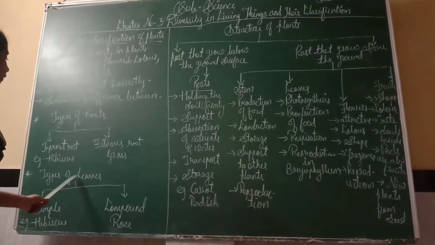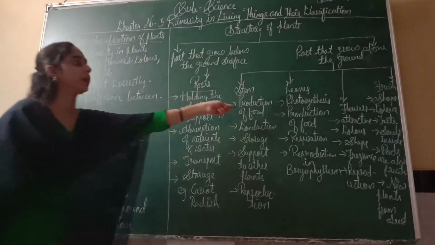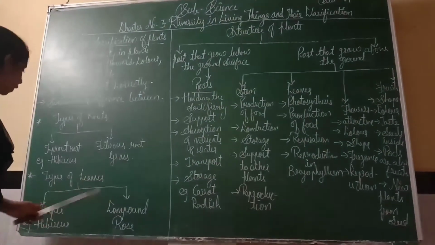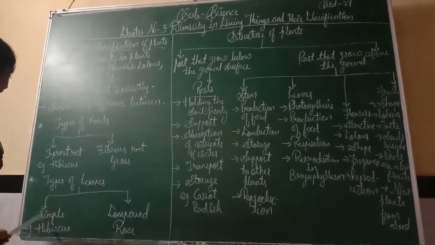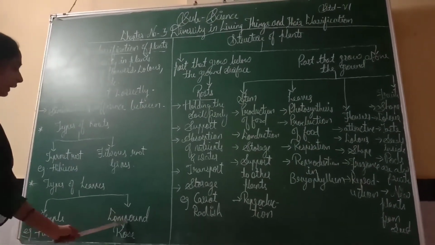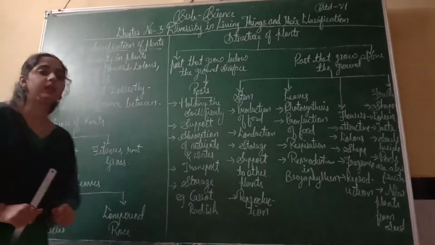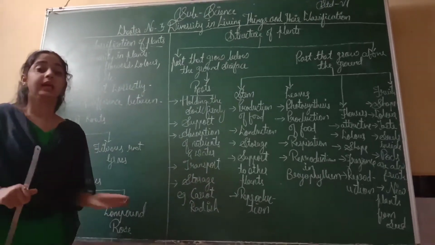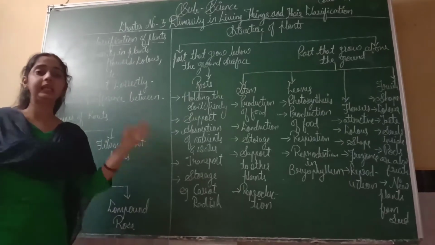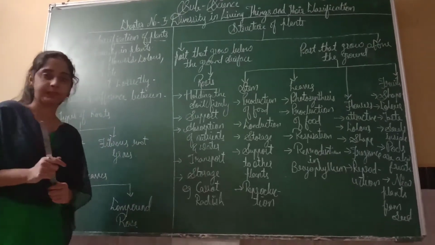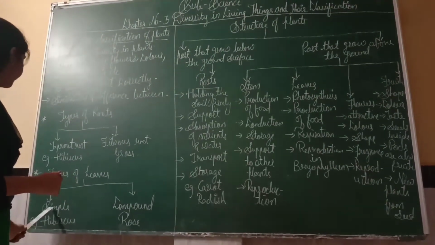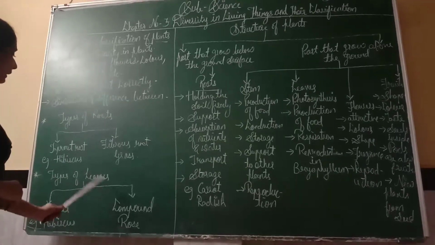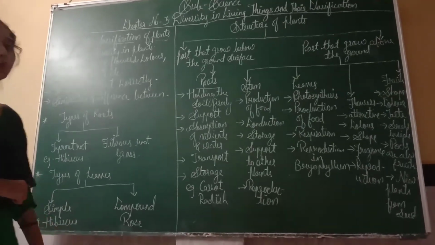Next is types of leaves. We have discussed leaves, so we have types also. There are two types of leaves. First is simple and second is compound. Simple leaves means only one or two leaves. Compound leaves means many leaves together on one sapling. An example of a simple leaf is hibiscus and an example of a compound leaf is rose.